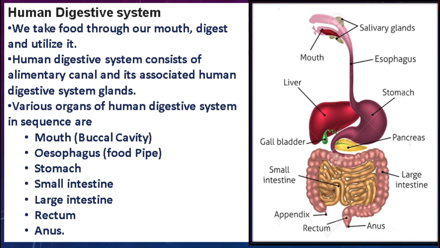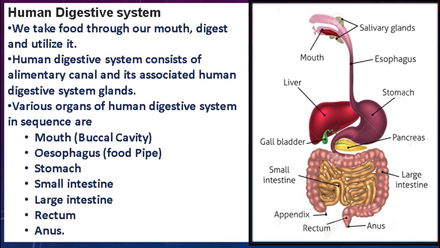Students, along with this alimentary canal, there are certain groups of glands also that help the food to convert into simple soluble form. Now the question is, what are glands? Students, glands are the organs in our body that release, or you can say secrete, some special kind of substances that help the food to digest.